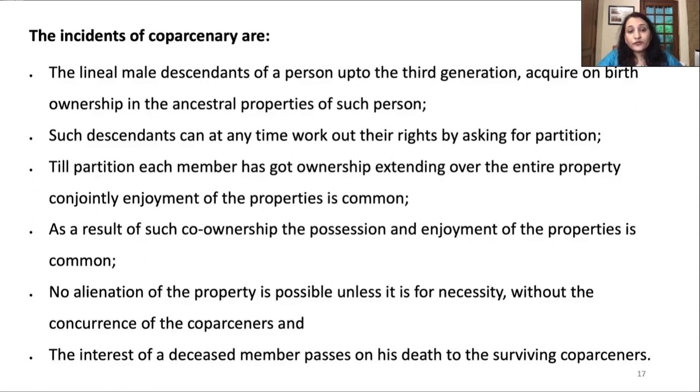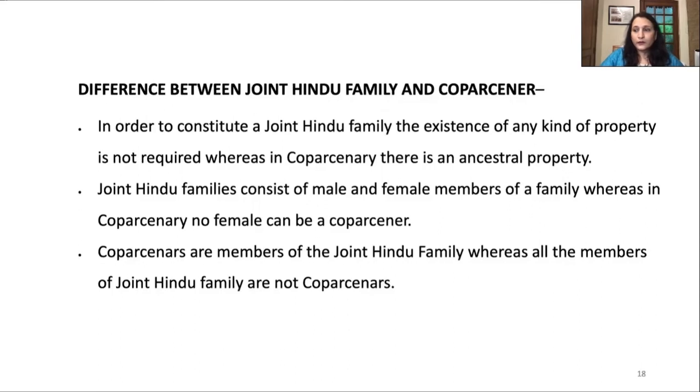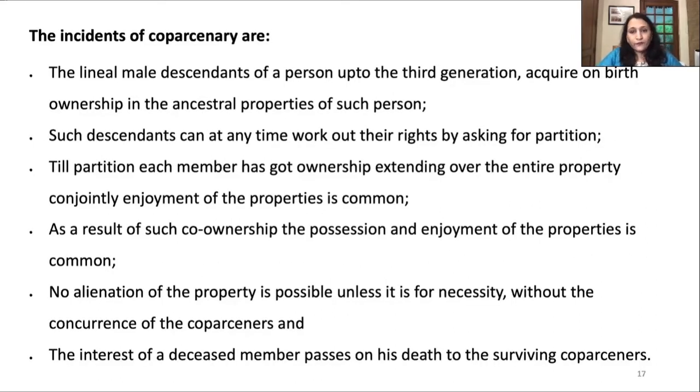And the interest of a deceased member passes on his death to the surviving co-parceners. अगर किसी की डेथ हो जाती है तो उसका जो शेयर है वो सर्वाइविंग को-पार्टनर के साथ में जाता है, उनके साथ वो जुड़ जाता है. Every co-parcener and every other member of a joint family has a right of maintenance out of the joint family property.